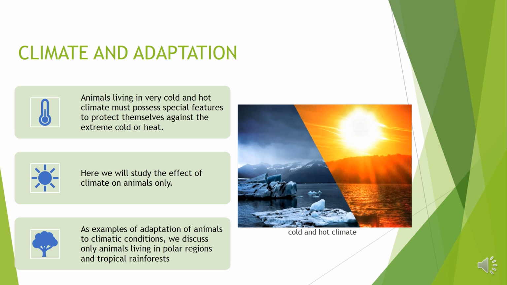Here we will study the effect of climate on animals only. As examples of adaptation of animals to climatic conditions, we discuss only animals living in polar regions and tropical rainforests.